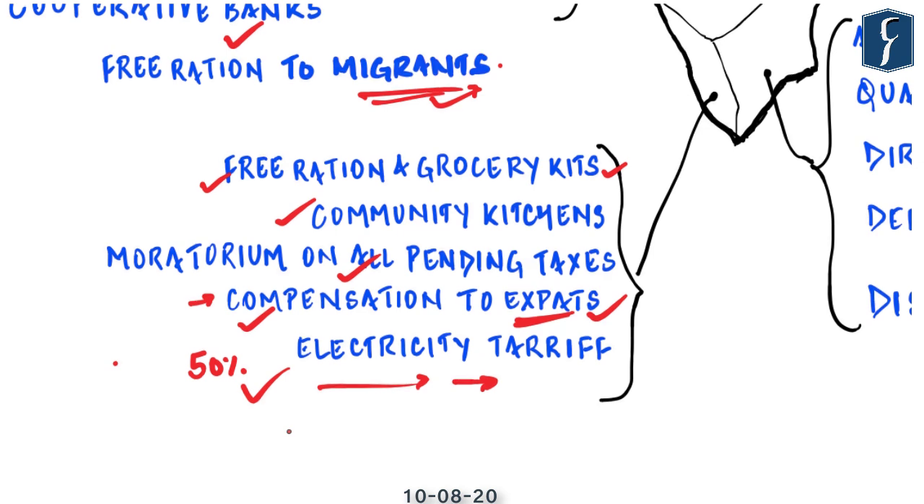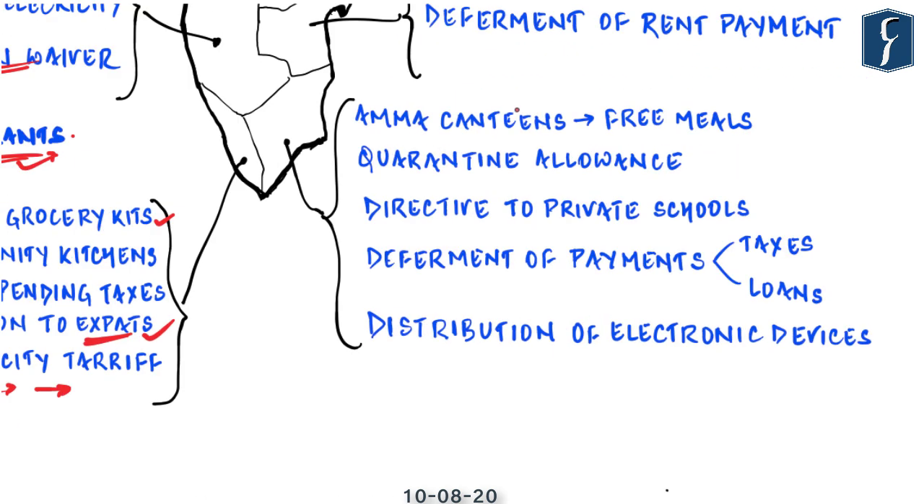Let us now move on to Tamil Nadu. So even before the COVID pandemic began, Amma canteens or Amma Unavagam have been the highlighting feature of the way Tamil Nadu has been providing food to the needy people. Earlier they used to charge some paltry amounts, but now they have made it absolutely free of cost for all people. So this is one of the highlighting features of the steps taken by the Tamil Nadu government.